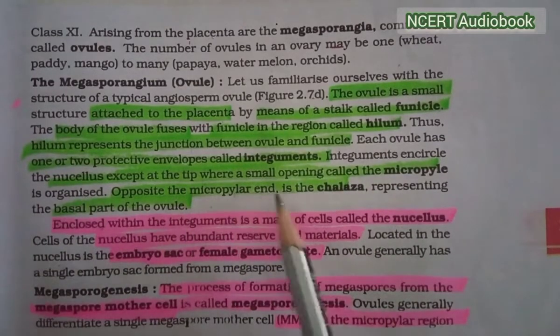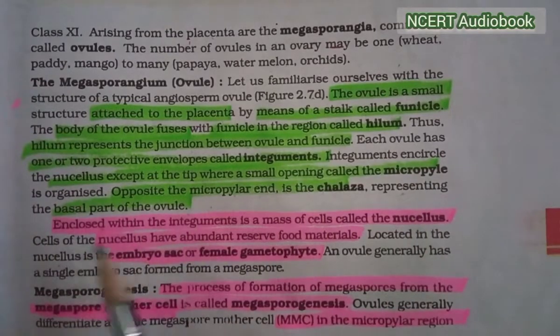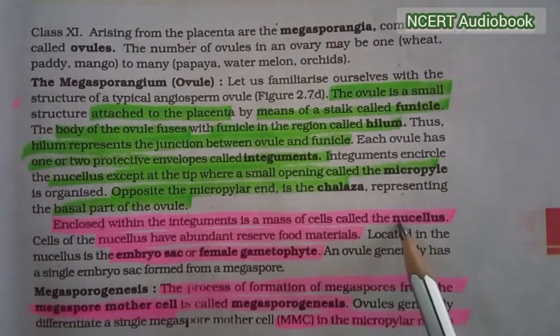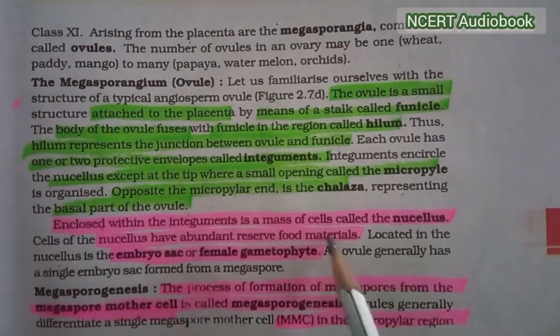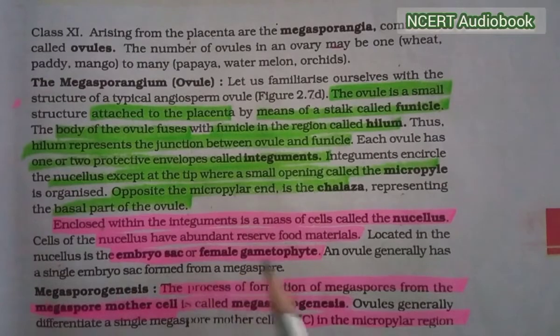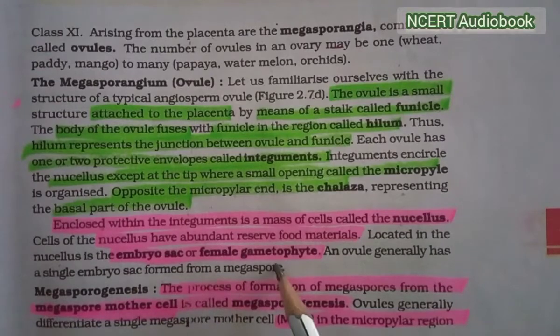Opposite to the micropylar end is the chalaza, representing the basal part of the ovule. Enclosed within the integuments is a mass of cells called nucellus. Cells of the nucellus have abundant reserve food material. Located in the nucellus is the embryo sac or female gametophyte. An ovule generally has a single embryo sac formed from a megaspore.